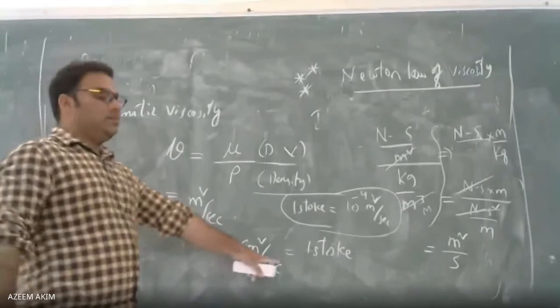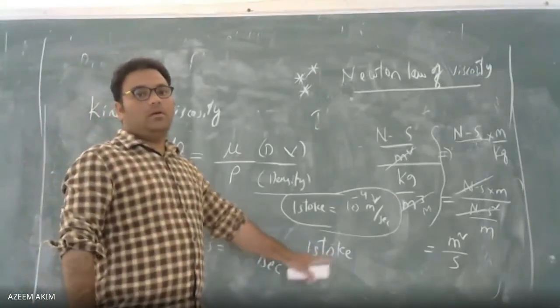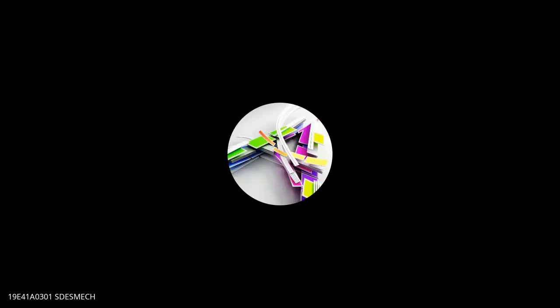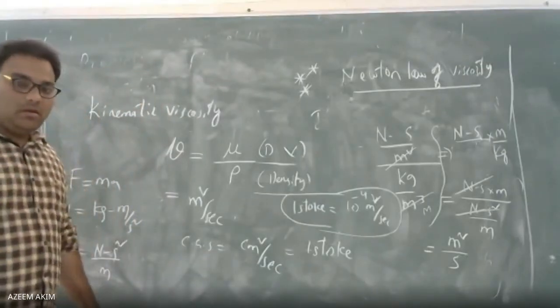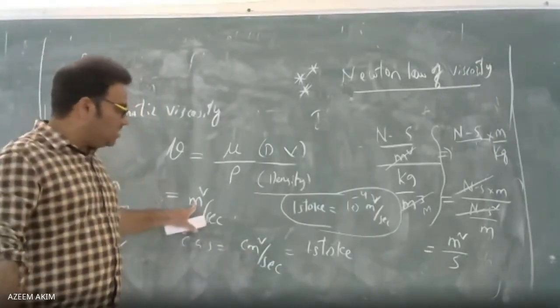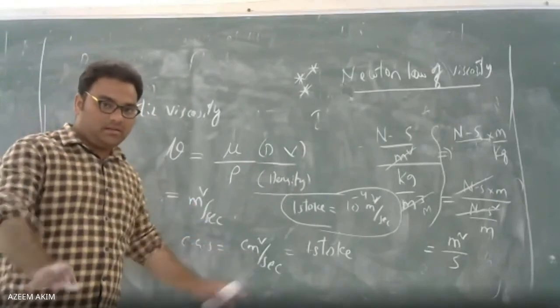Okay, write down this also. CGS units are just the meters converted into centimeter square. That's it.